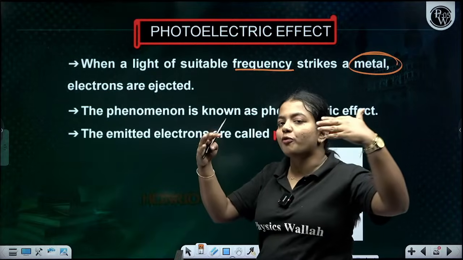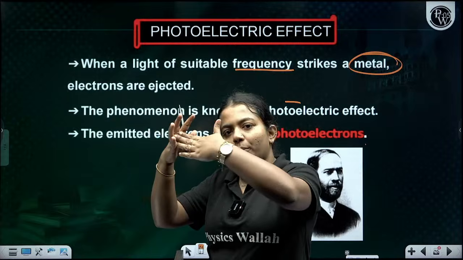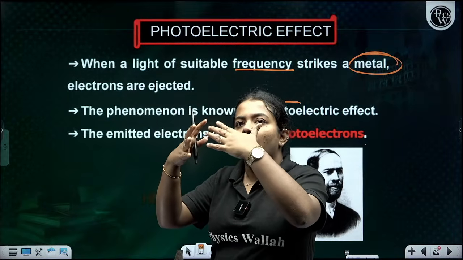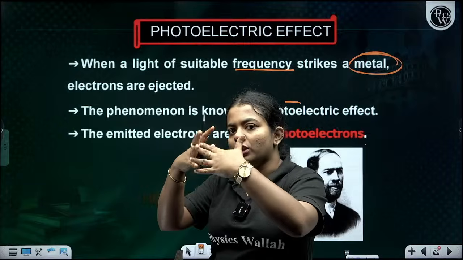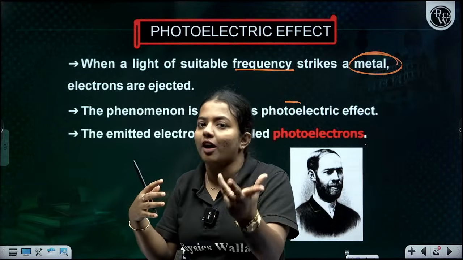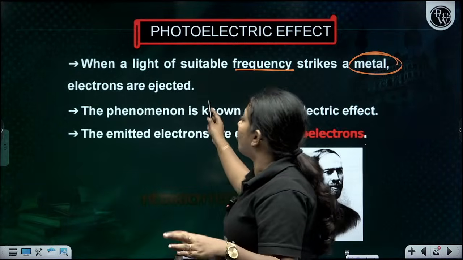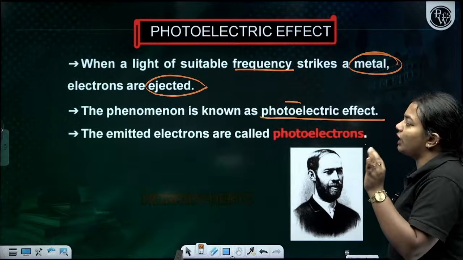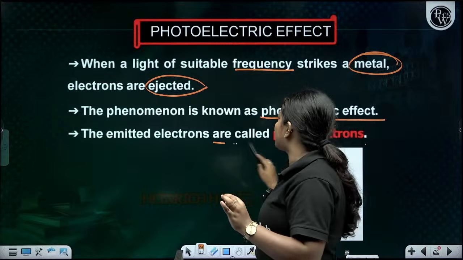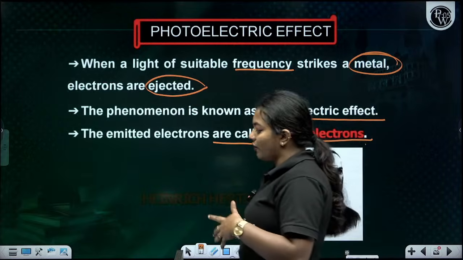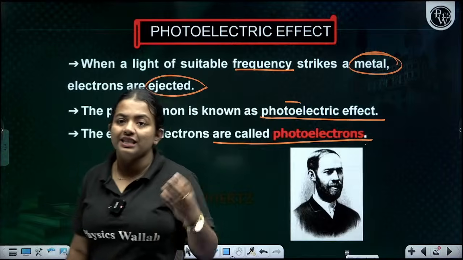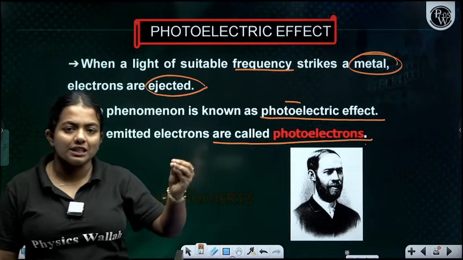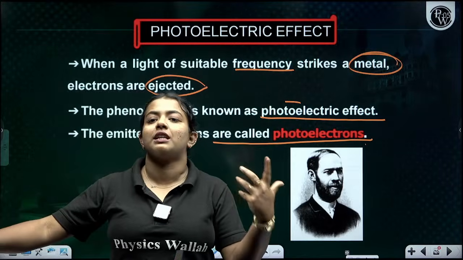When light of a certain frequency hits the metal, what happens? The metal has electrons, and the electrons are ejected. This phenomenon is known as the photoelectric effect, and the emitted electrons are called photoelectrons. So whenever light of a suitable frequency hits a metal, as a result, electrons from the metal are emitted.